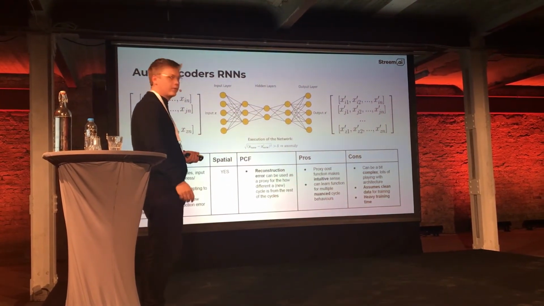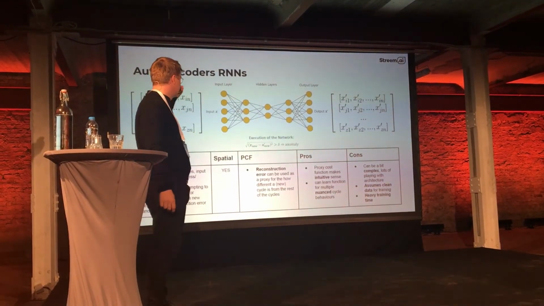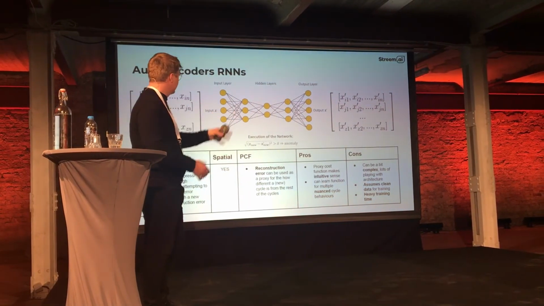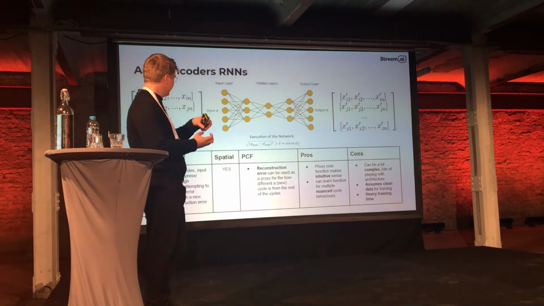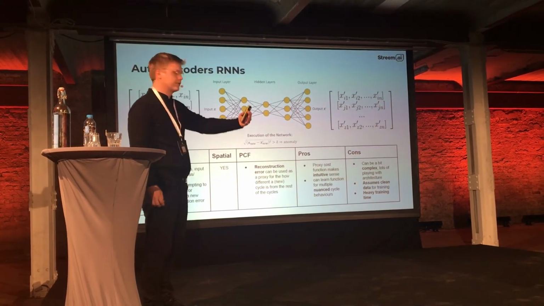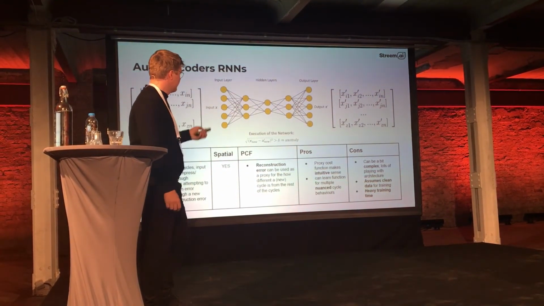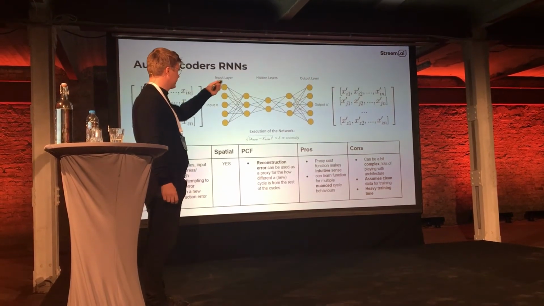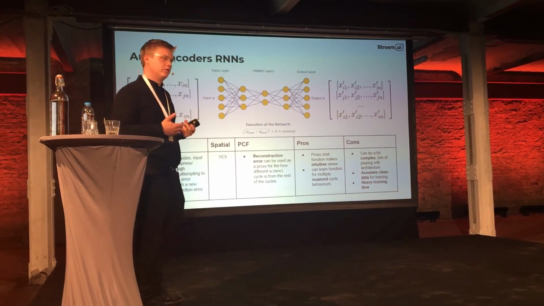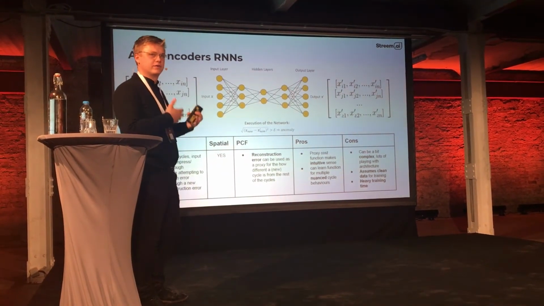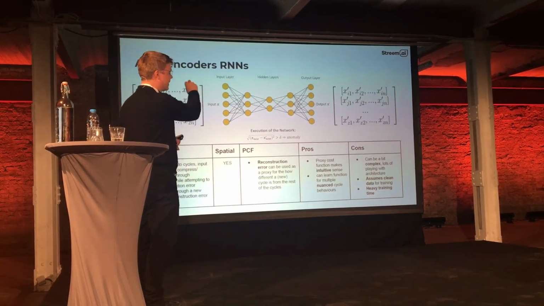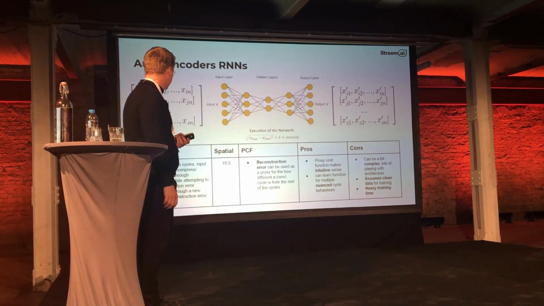Next, we have auto-encoders. So how does an auto-encoder work? Basically, we take some data as an input, we push it through a neural network architecture with some constrained hidden layer in the middle, and then we reconstruct it on the other side as an output. We can then measure the difference, the reconstruction error, between that output layer and the input as a way to express how well the model is able to summarize our data, how well it's able to push it through a small space and enlarge it again.